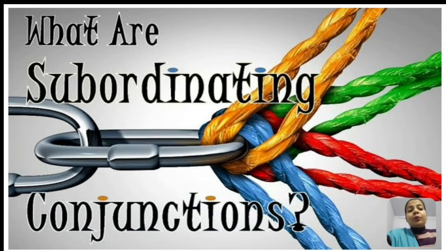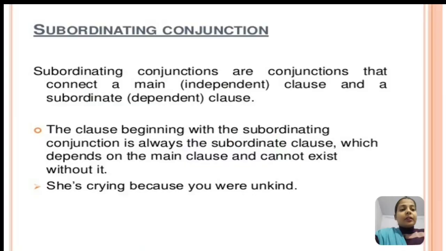Now today we are going to learn the second kind of conjunction, that is subordinating conjunctions. So what are subordinating conjunctions? Subordinating conjunctions are conjunctions that connect a main, or what we call an independent clause, and a subordinate, which means dependent clause. The clause beginning with the subordinating conjunction is always the subordinate clause, which depends on the main clause and cannot exist without it.